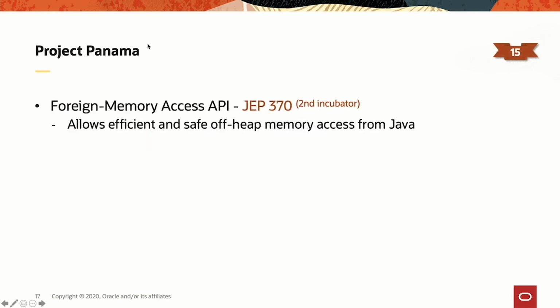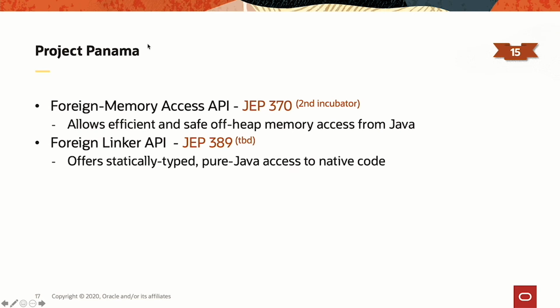Panama has two core building blocks: the foreign memory access API, JEP 370, and the foreign linker API. The first one is incubating in JDK 15, the second is not yet. The foreign memory access API allows you to access off-heap memory efficiently and securely from Java code.